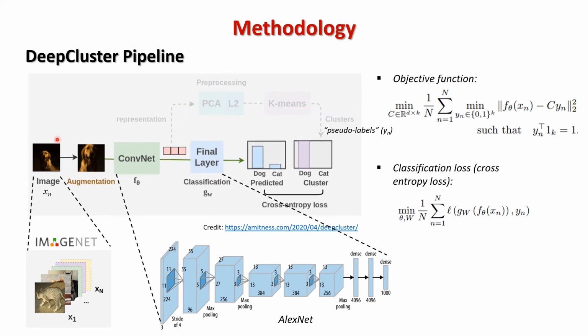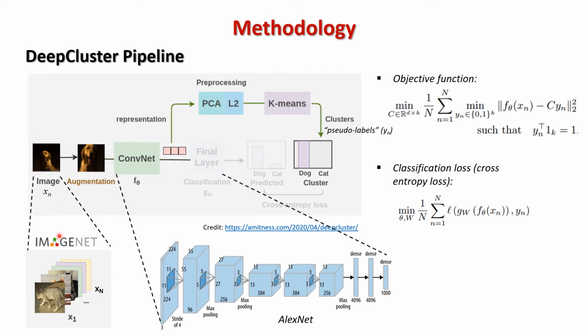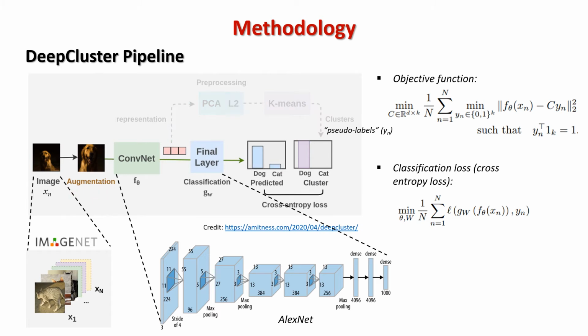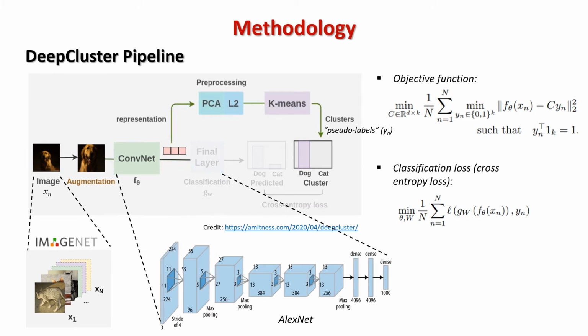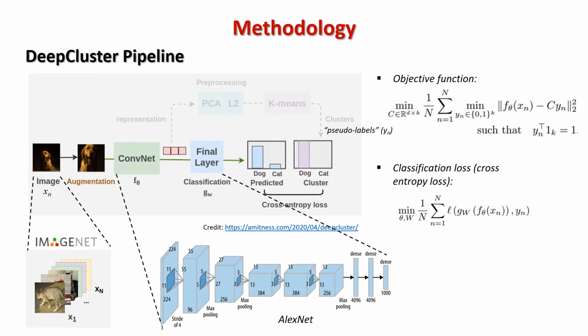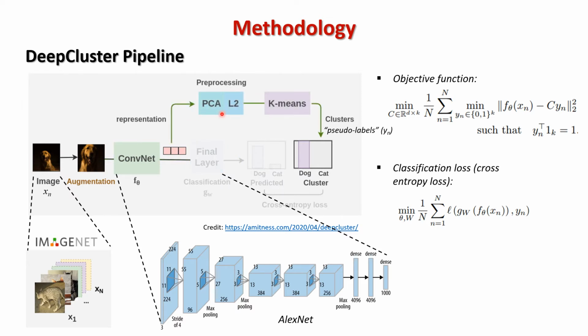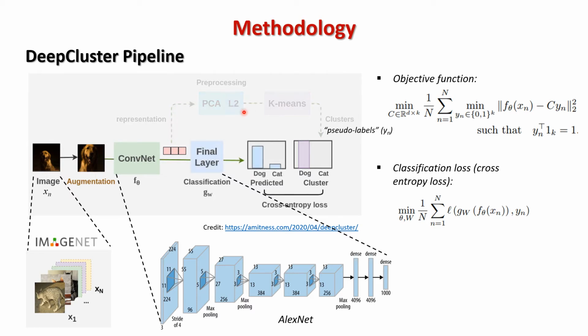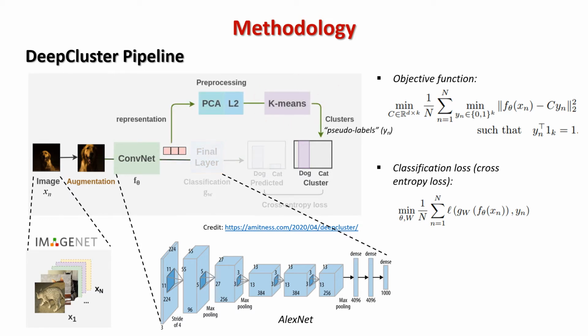Firstly, unlabeled images from ImageNet are augmented and then fed into a CNN, which is the AlexNet architecture used in this paper, to extract the features. Then PCA is used to reduce the dimensions of the features, along with L2 normalization. After that, the processed features are passed to k-means clustering to get the cluster assignment for each image.